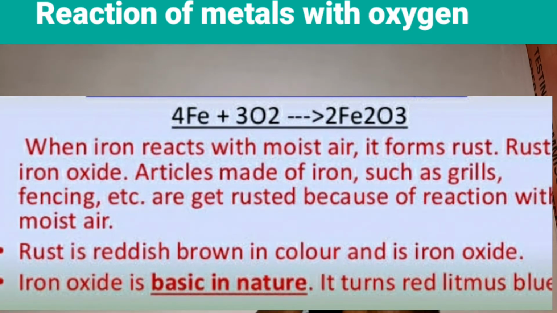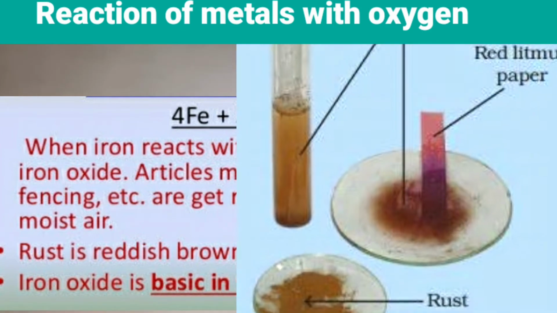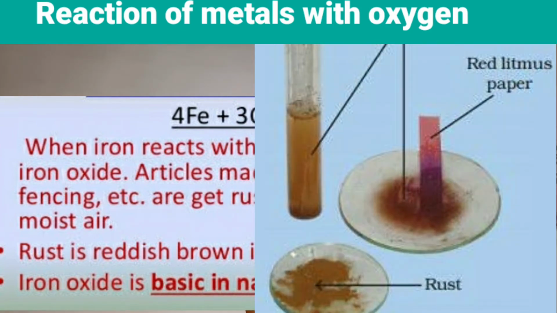How do you know this iron oxide is basic in nature? What is the property of basic compounds? They turn red litmus paper to blue. When you bring a red litmus paper and dip it in this iron oxide solution, it turns red litmus paper to blue. So this indicates that iron oxide or the basic compounds are basic in nature.